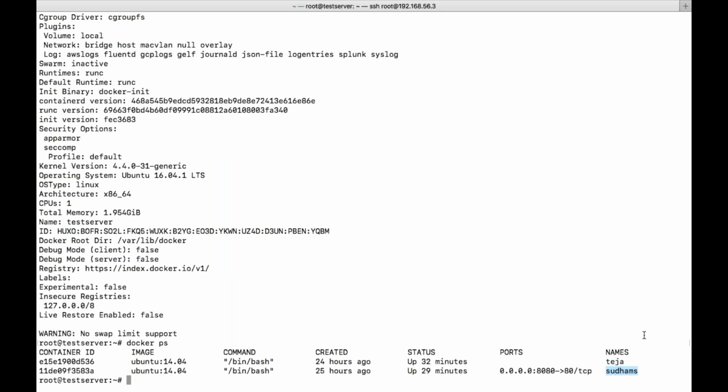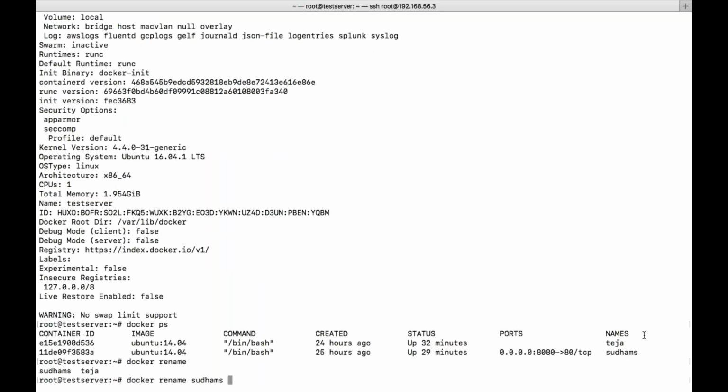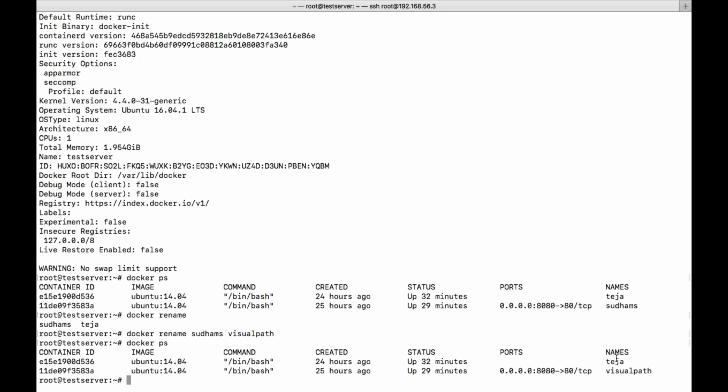Docker rename. We need to give the container name, old name, and the new name. So let us say Visual Path. Now you can see your container name. It is just a name, it is not a host name, right? So it got renamed from Sudams to Visual Path. It is just a simple command, nothing much to do with rename.